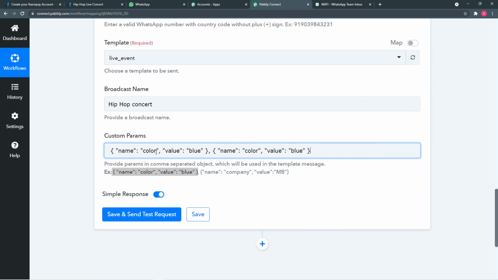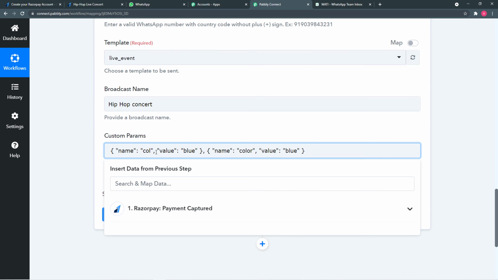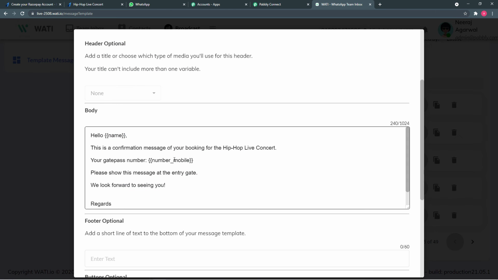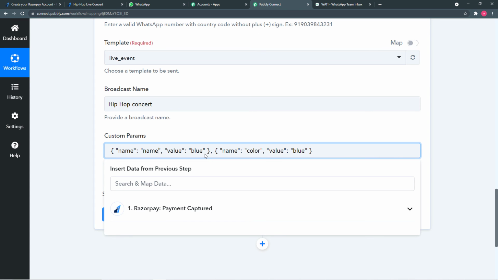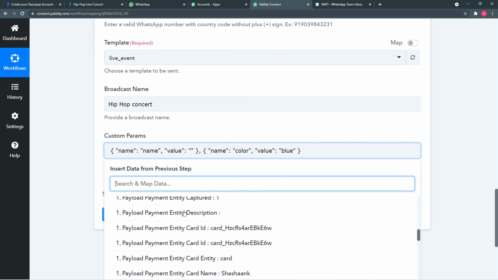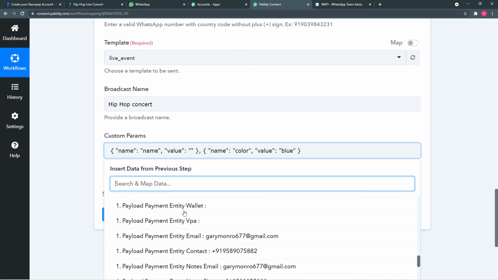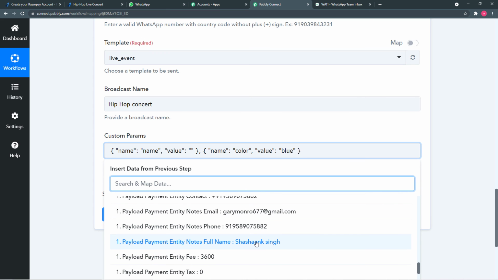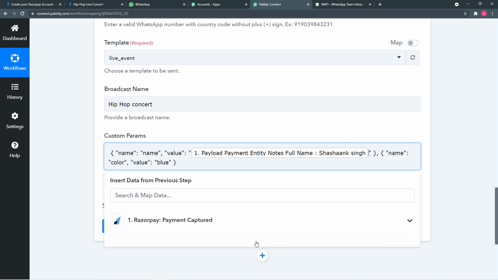After this, you just have to enter the name of your first parameter here. The name of our first parameter is name only. So copy this from here, paste it here. Now you have to enter the value of the name. You will find the value of the name from this payment captured Razorpay option. Here we have captured the data of the customer who has booked the tickets of your concert. This is the name. Just map it from here only like this.